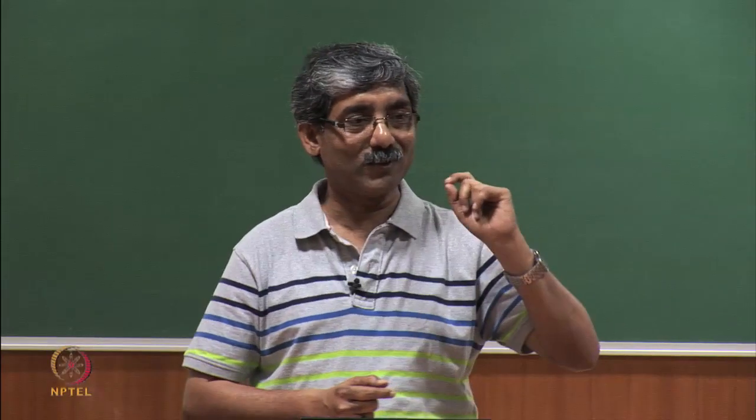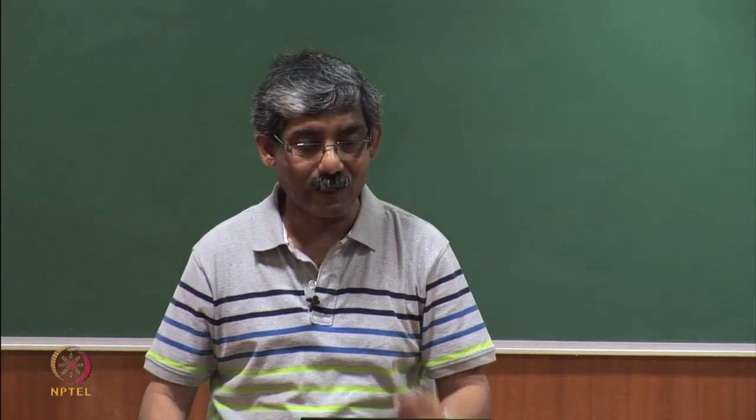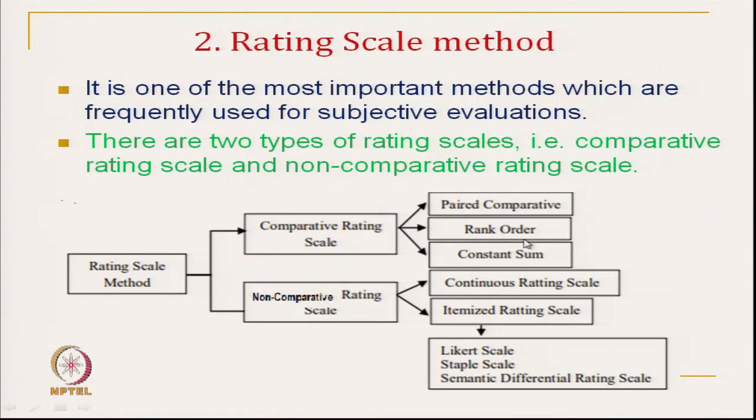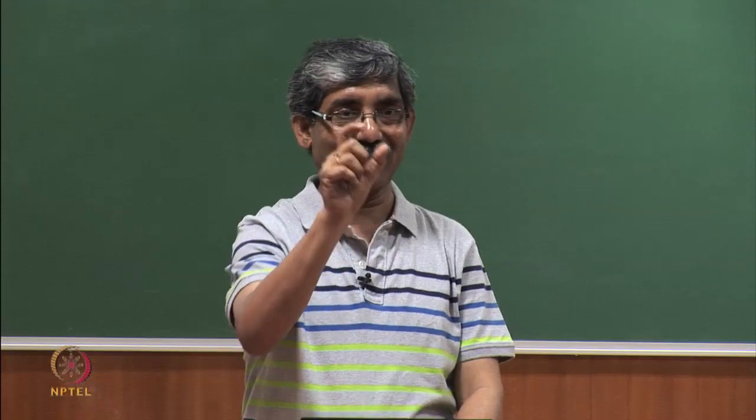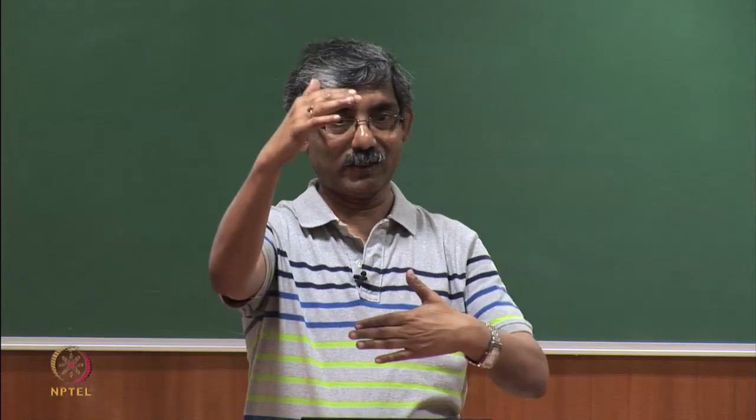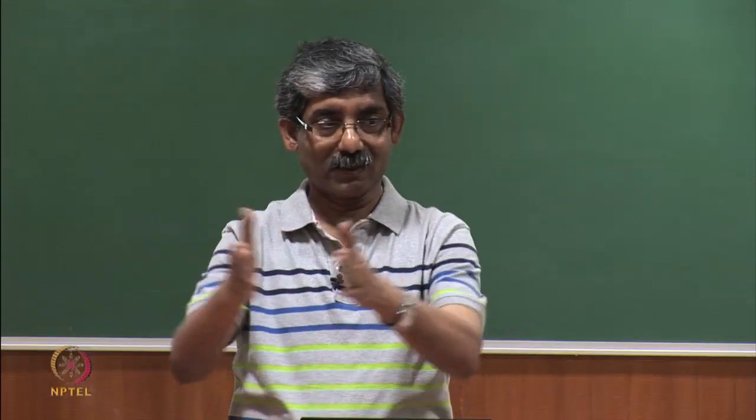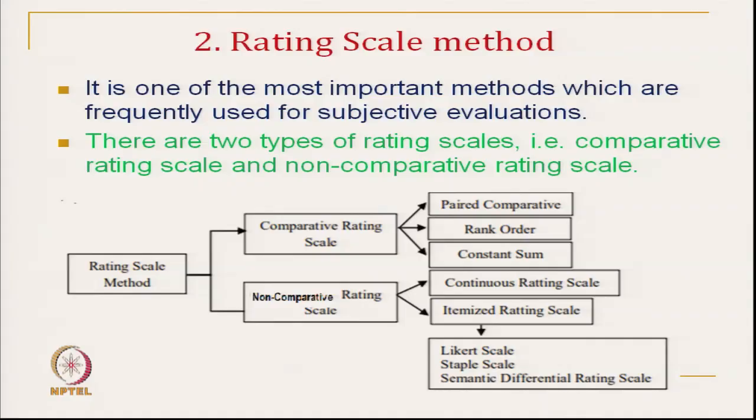So, there we will use a comparative scale, but in rank order. We can order wool 1, wool 2, wool 3 depending on different types of subjective assessment. Then constant sum. We can have particular different perceptions, then add the perception values and totally get the constant sum. We will discuss in detail.